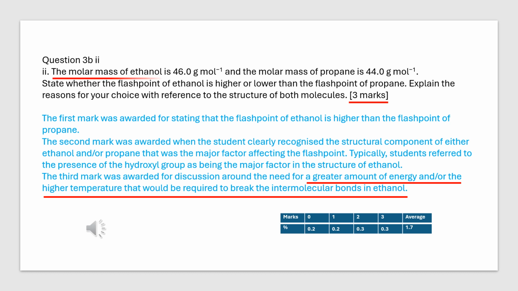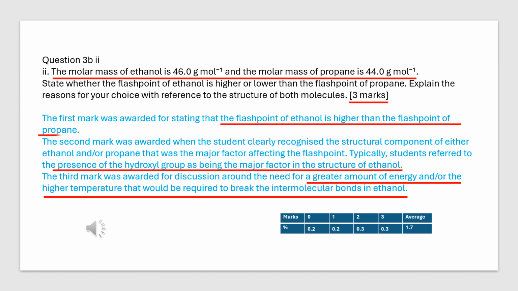Both ethanol and propane have similar molecular mass, so their dispersion forces are similar in strength. However, the hydroxyl of ethanol can form hydrogen bonds, and there are no hydrogen bonds between propane molecules. So, the intermolecular forces between ethanol molecules are stronger than those of propane. Conclusion. The flash point of ethanol is higher than that of propane. If 4 marks are awarded, please add the concept of flash point.